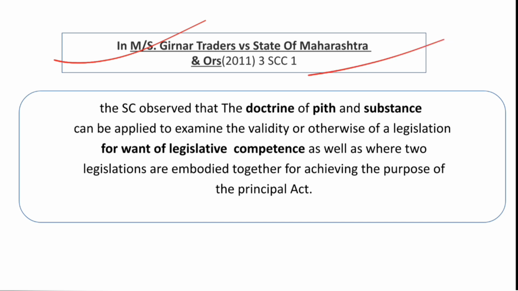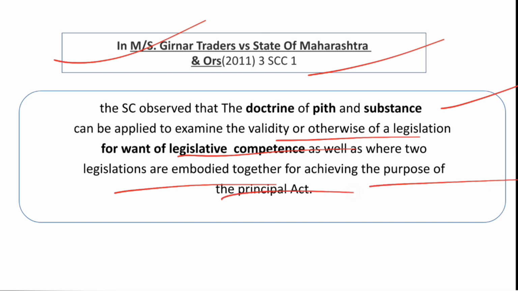So the Supreme Court observed that the doctrine of pith and substance can be applied to examine the validity or otherwise of a legislation for want of legislative competence, as well as where two legislations are embodied together for achieving the purpose of the principal act.